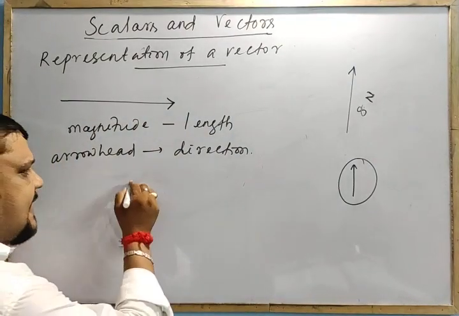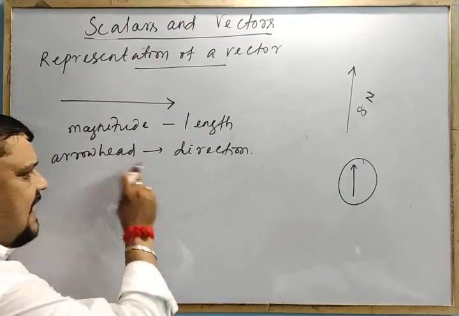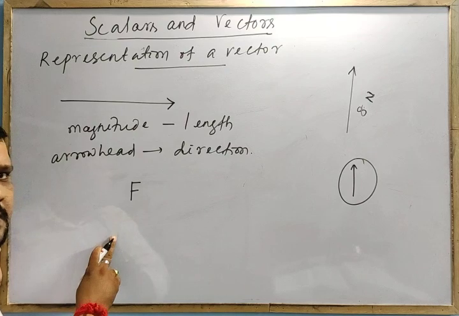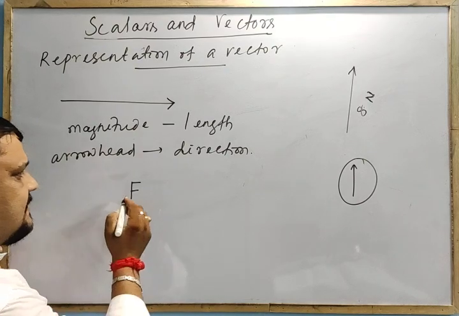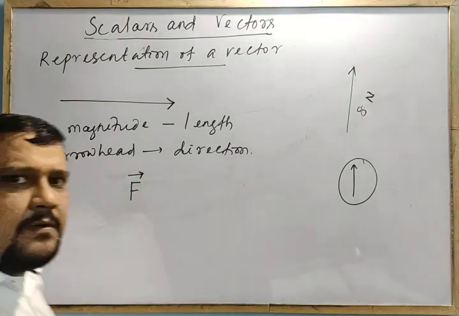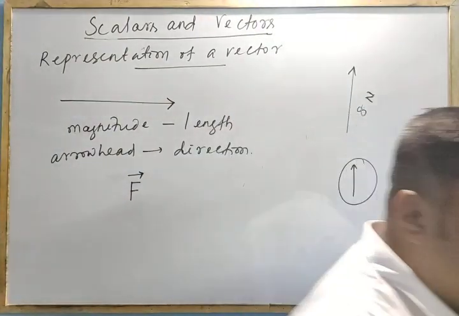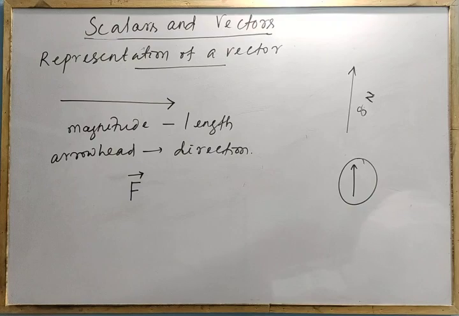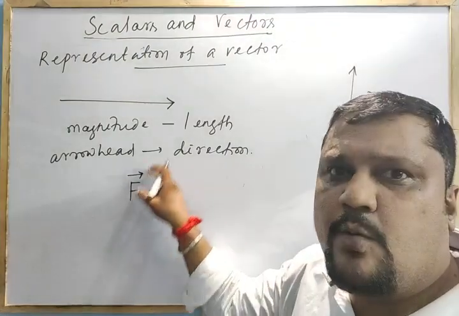A force, I can write as a single alphabet with an arrow over its top. Clear? With an arrow over it.